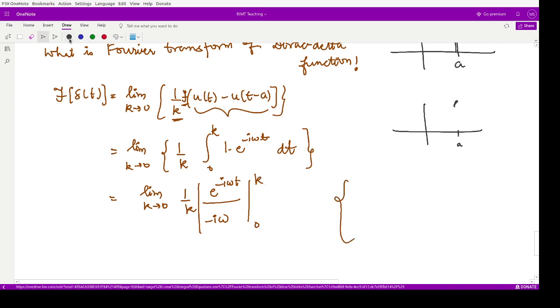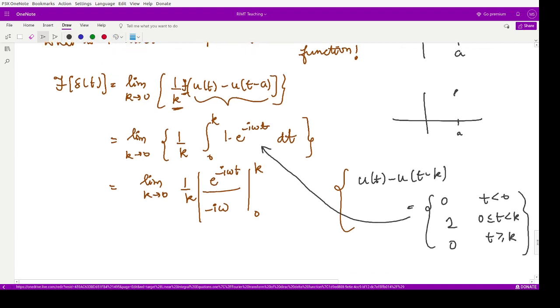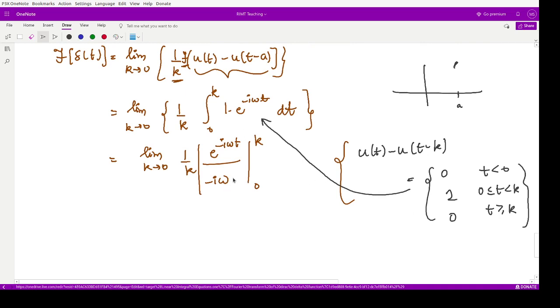What is this function? U of t minus u of t minus k, we have just seen this is equivalent to 0 whenever t is less than 0. It is equivalent to 1 whenever t lies between 0 and k, and it is equal to 0 whenever t is greater than or equal to k. So this is this function, right? We have used this definition and applied the Fourier transform. Then we performed the integration and substituted the limits. After substituting the limits, we have limit k goes to 0 of minus 1 by iota omega k, and then e to the power minus iota omega k minus 1.